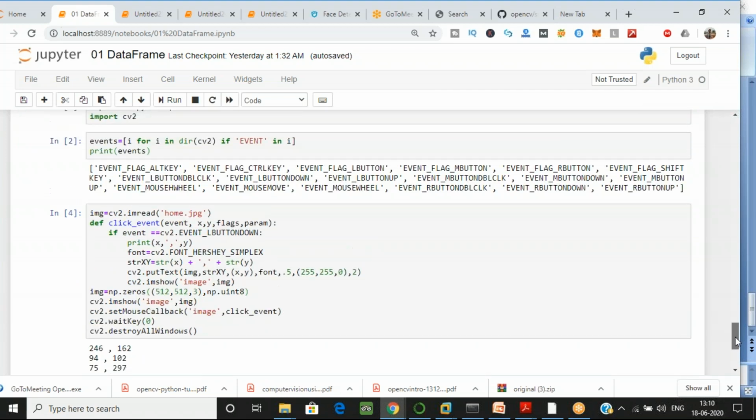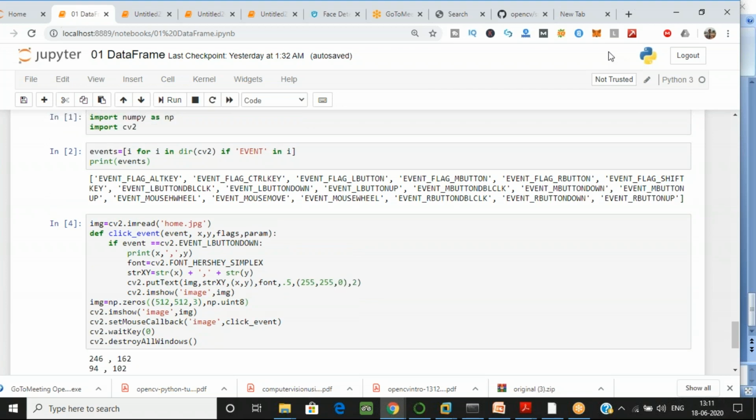first I will check what the events are. We are doing the second advanced topic for OpenCV, that is the click event. First of all, you have to import NumPy as np and import cv2. So we have imported these libraries. Now I want to check what events they have, because you don't know what events they have with themselves, so on which event we can apply the functions. Just watch a little bit, because you will enjoy this one.